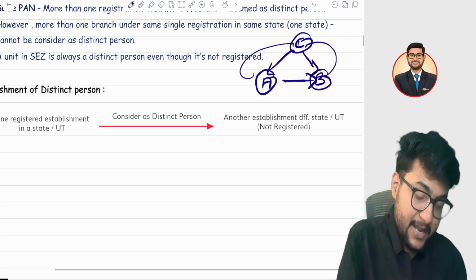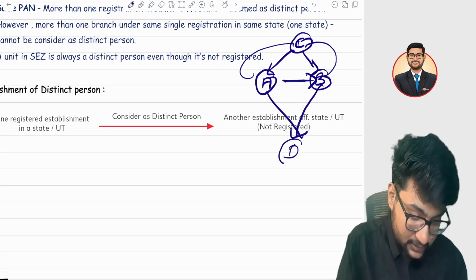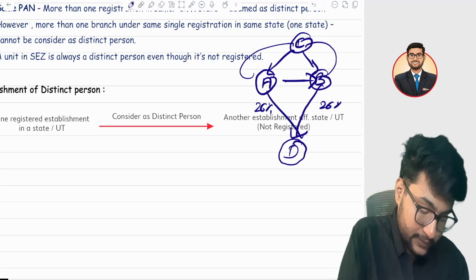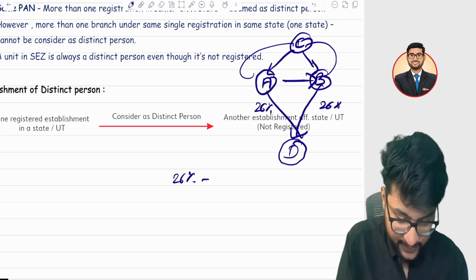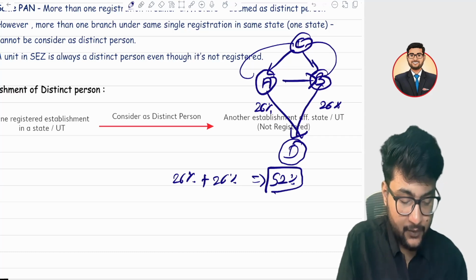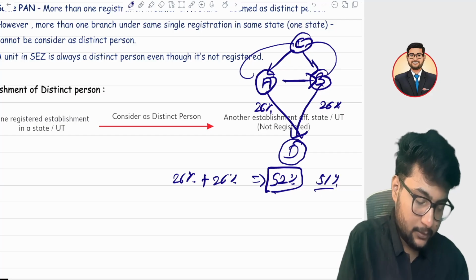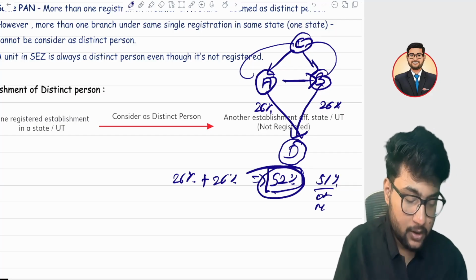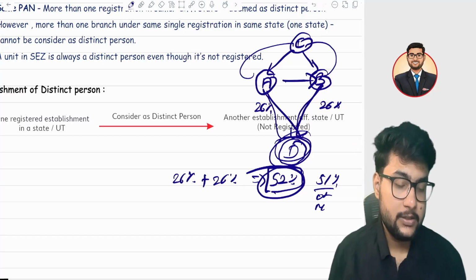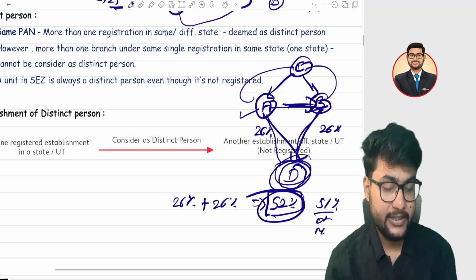Third is if A and B together are controlling a person. Suppose they are controlling a person D. A holds 26% and B also holds 26%. If we combine 26 plus 26, the amount will be 52%. So 52% is above 51% or more. Then it is control. So D is controlled by both. It's a common control. So A and B can be treated as related persons in that case. I hope it is clear.